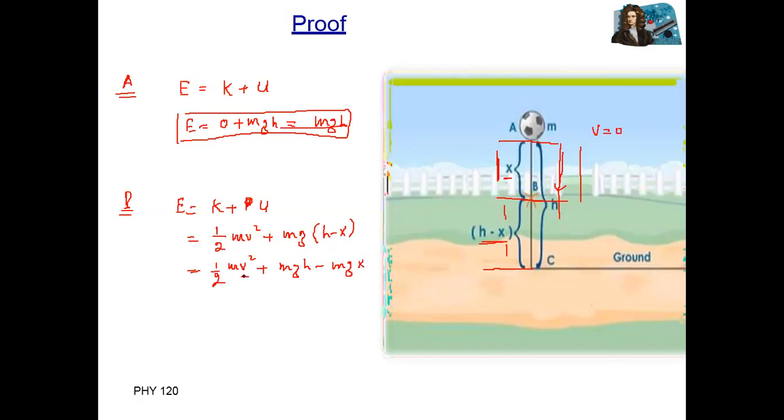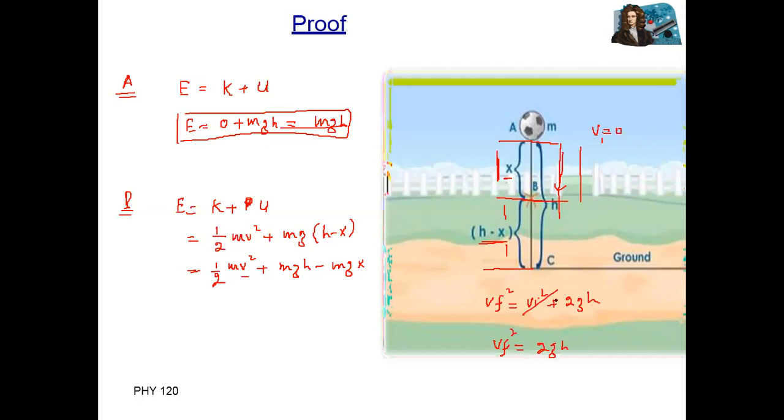How to find velocity? We can find velocity by the third equation. As this body starts from zero, initial velocity was zero. So we have the third equation: Vf square is equal to Vi square plus 2gh. Initial velocity is zero, so final velocity Vf square is equal to 2gh.